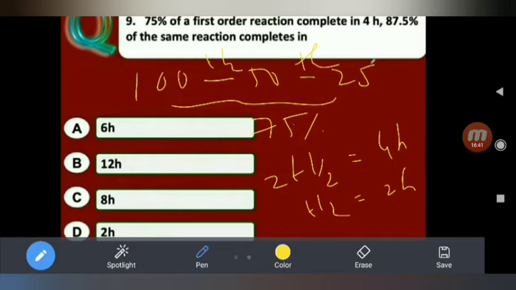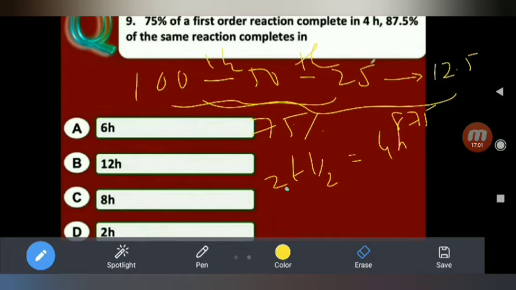Now, 87.5% of the same reaction completes in... 87.5% means another 1 half-life, that is 12.5. So 1 half-life is equal to 2 hours.